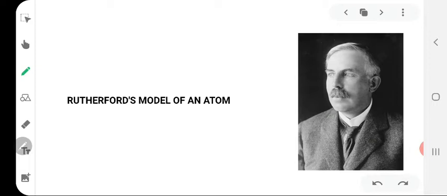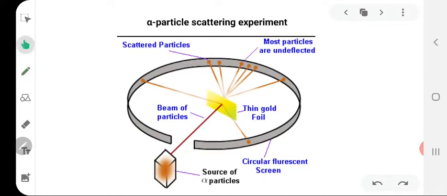The major contribution in knowing the relative positions of electrons and protons in an atom was by Ernest Rutherford, a scientist from England. He performed the famous alpha particle scattering experiment in the year 1911. For this, he selected a thin foil of a heavy gold metal.